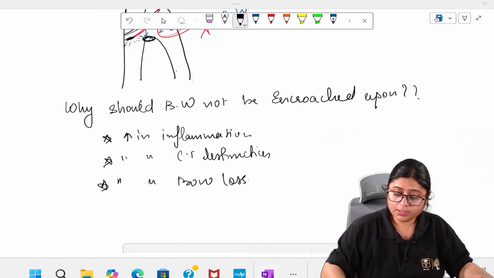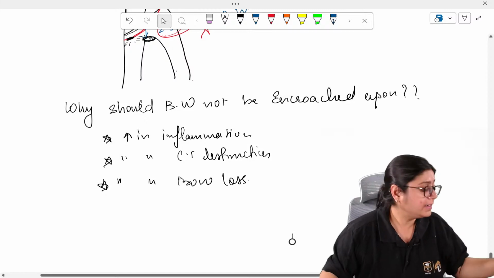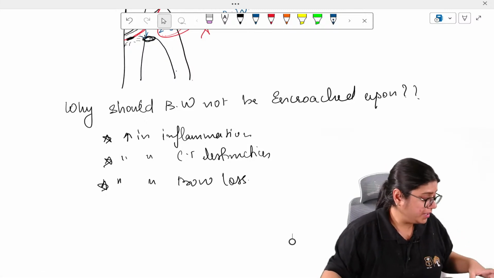I'll continue with the gingival fibers in the app. I'll just check if there are any doubts.